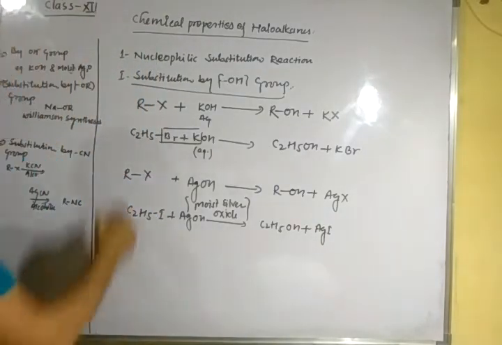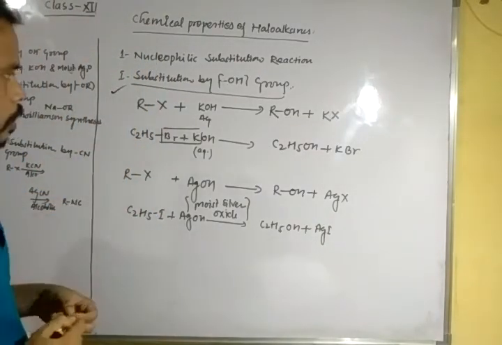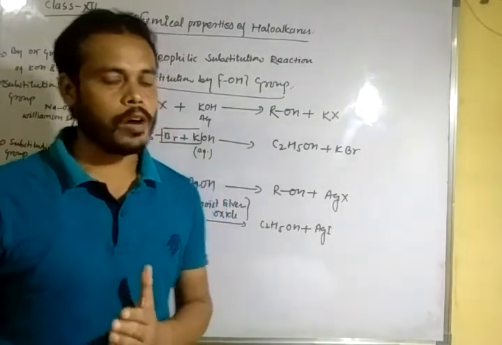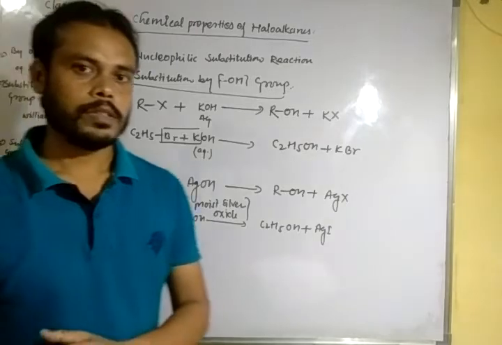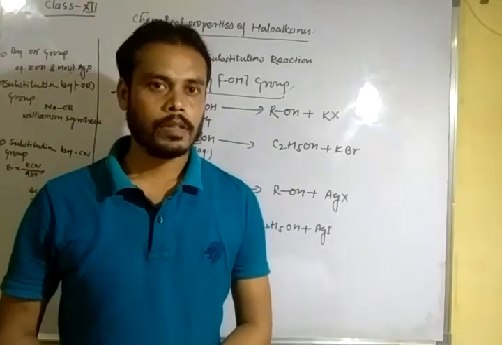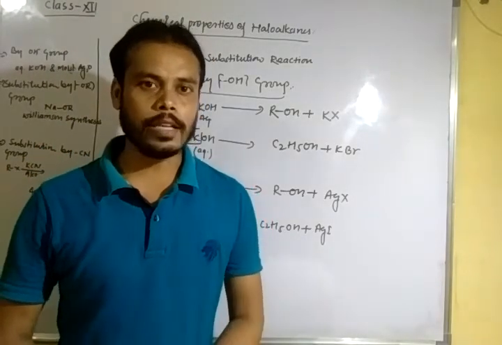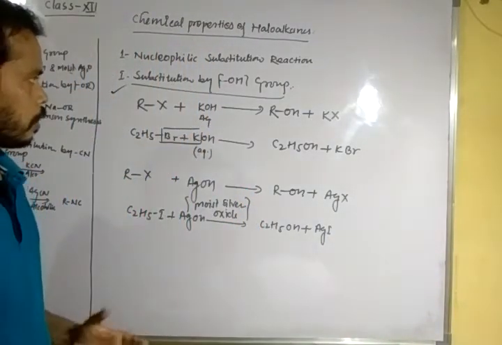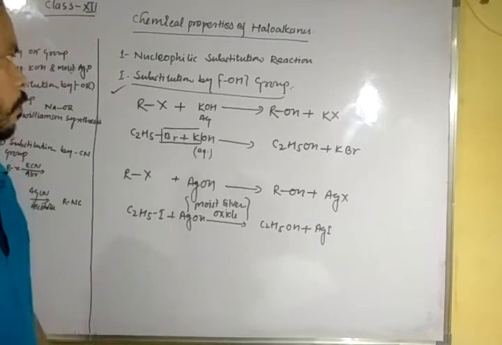Clear? Very important reaction. Sometimes a question is asked, how will you obtain ethyl alcohol from ethyl bromide? Then this is the reaction by which you can get the alcohol.